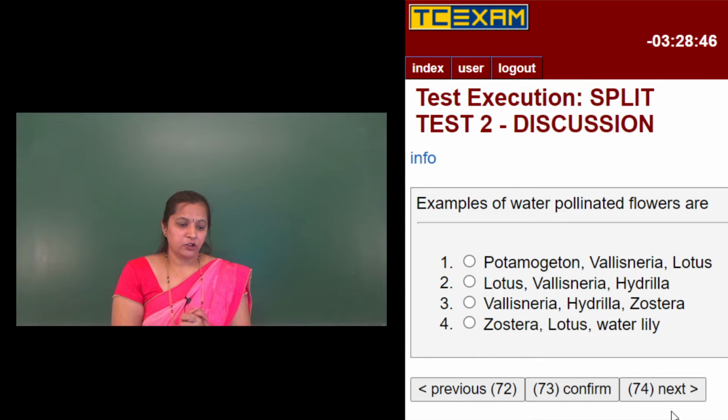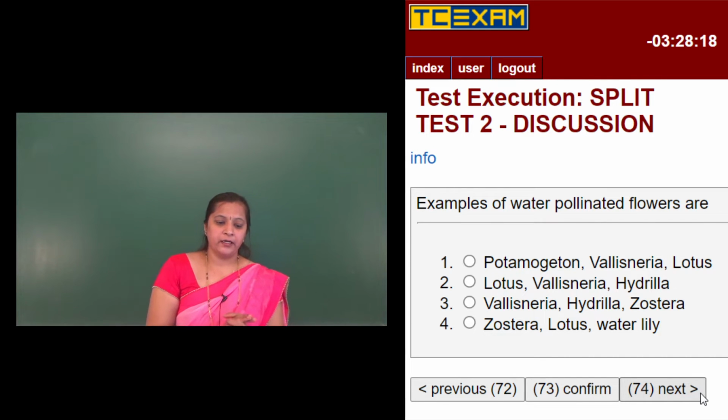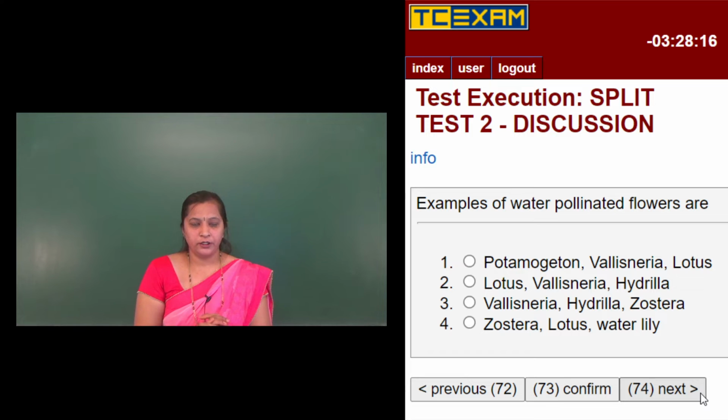Fourth option they have given is zostera, pollinated by water. Lotus, again pollinated by beetles. Water lily, again by insects. So here they have given the examples for only water pollinated flowers. Among all the 4 options, the water pollinated flowers include Vallisneria, hydrilla and zostera. So the third option is correct.